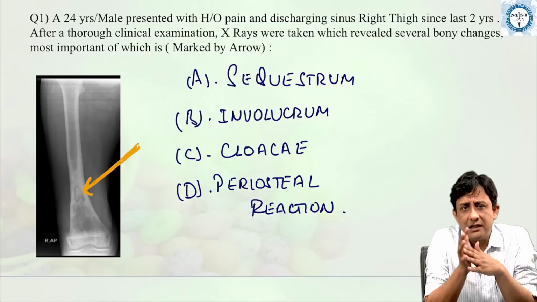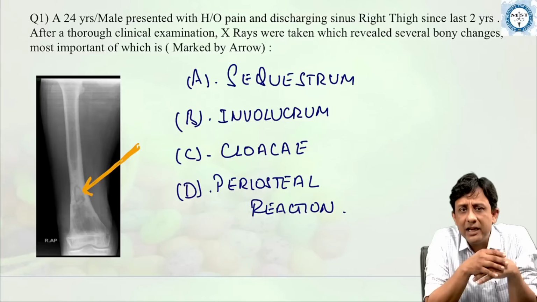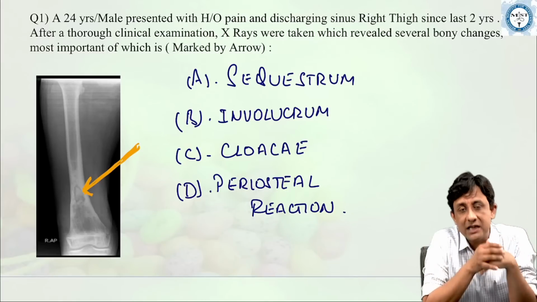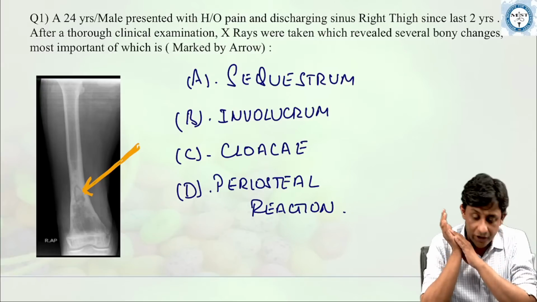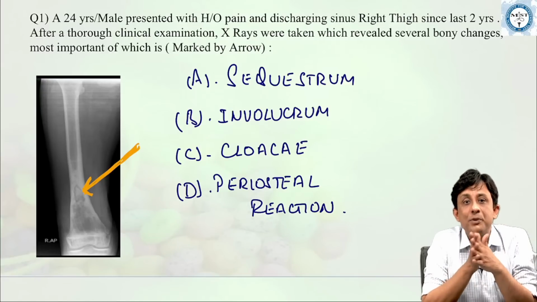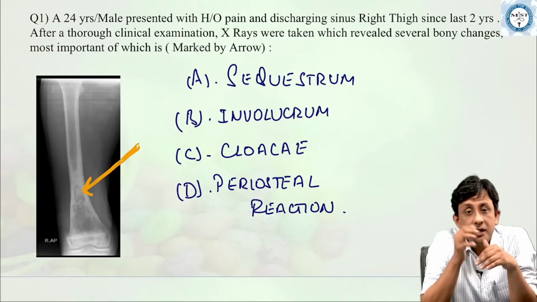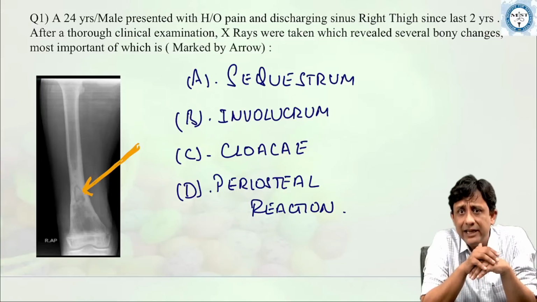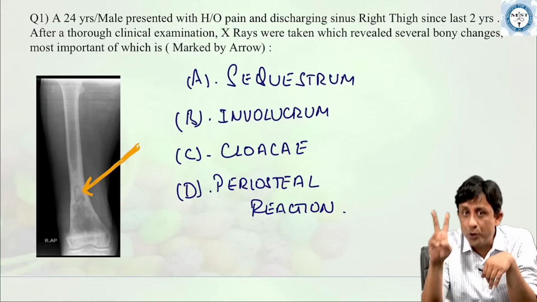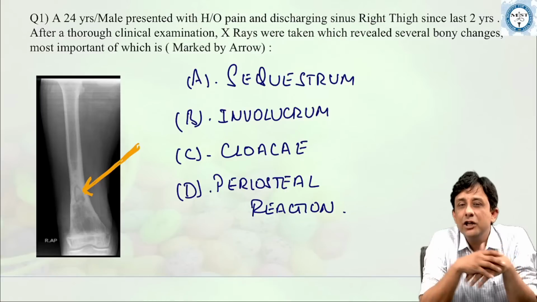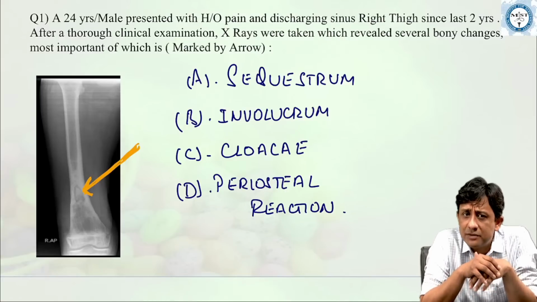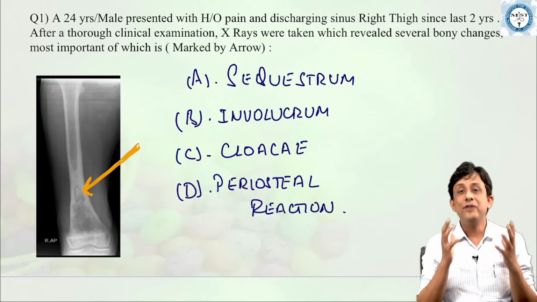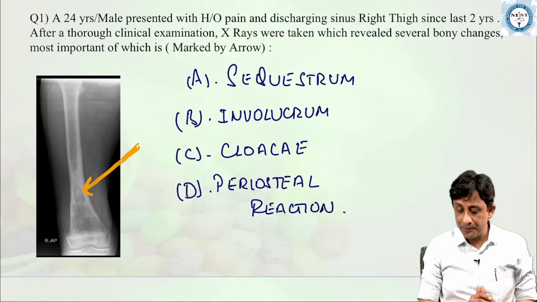We have discussed several topics, so this is a bunched up thing, and we'll talk about these questions. So first question to all of you, and I want all of you to respond. This is a 24-year-old male patient who presented to the hospital with history of pain and a discharging sinus from the right thigh since the last 2 years. So 2 years duration, pain and a continuous discharging sinus. After a thorough clinical examination by the doctor, x-rays were taken, bloods were done, and these x-rays show various important changes, right?